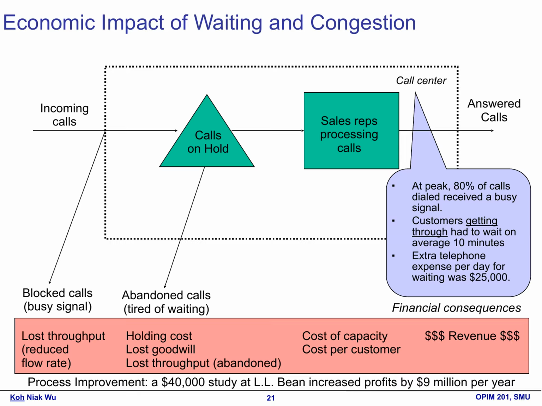This allowed them to track performance and identify areas for further improvement. By regularly reviewing this data, LL Bean could make informed adjustments to their processes, ensuring that they continued to meet customer expectations. The changes had a significant impact on the company's operations. 1. Increased profits. As a result of the improvements, LL Bean increased its profits by $9 million. This demonstrated the financial benefits of addressing call center inefficiencies.